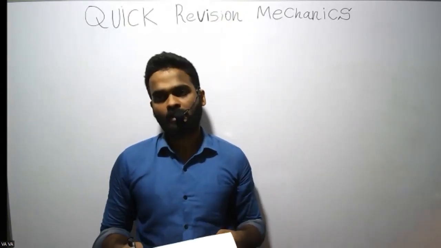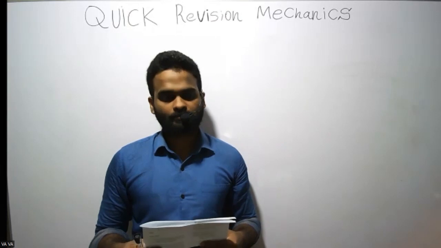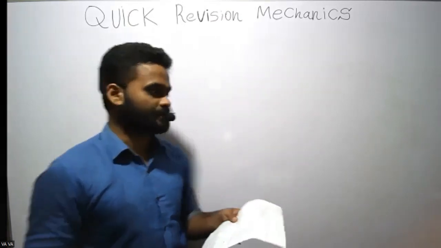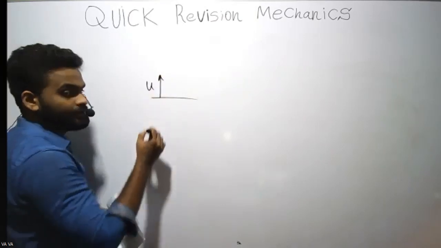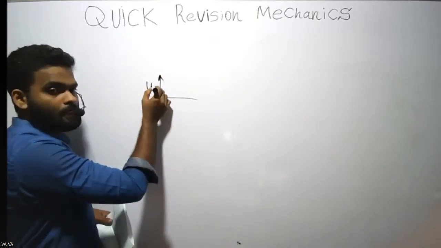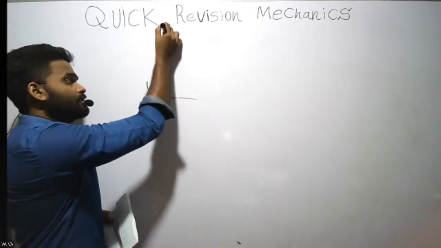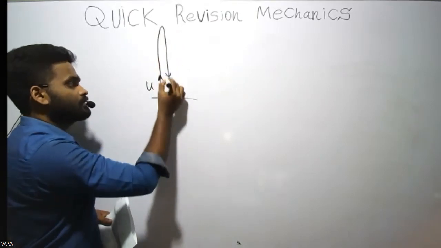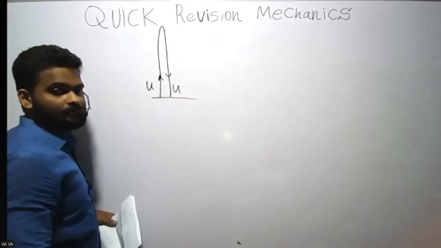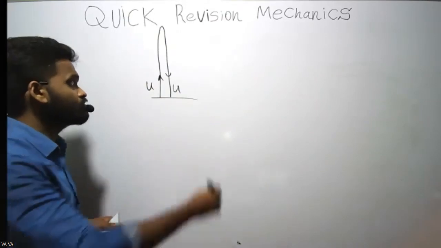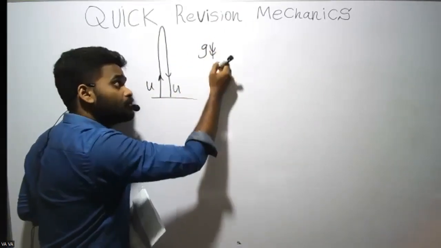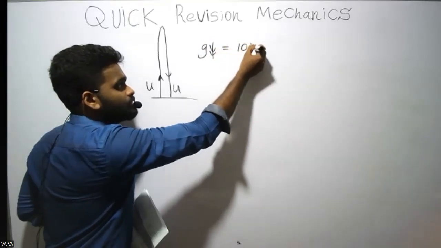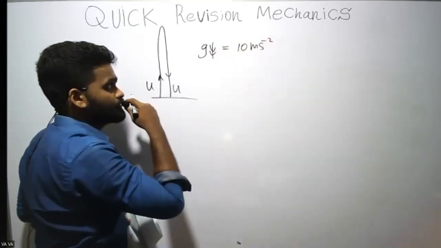Okay. So let's say you give this a velocity u. Then it goes up, falls down. It falls down at the same velocity. And the gravitational acceleration is always downwards, and the value is approximately 10 meters per square second.